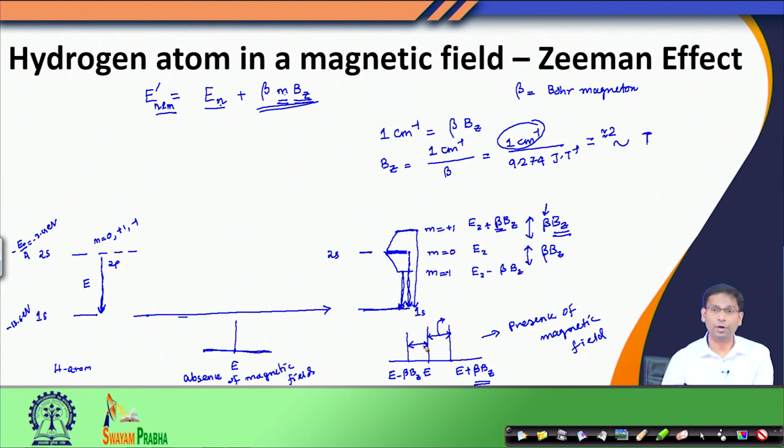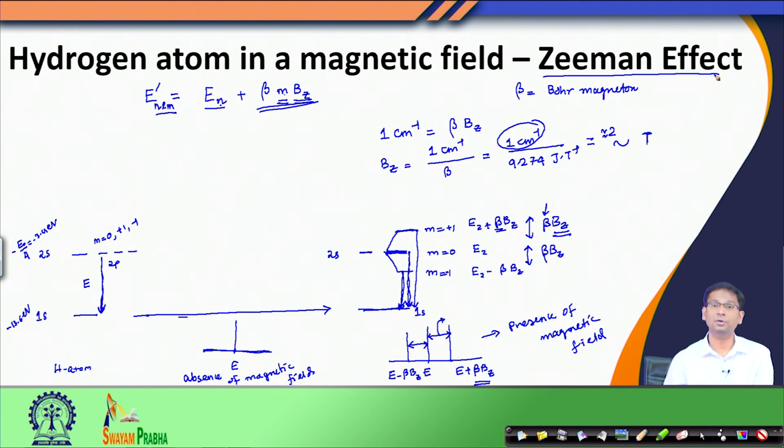So, what we learned in today's class is that with the correct formulation of the hydrogen atom, which is given by the quantum mechanical formulation that we carried out in the last few classes, we are able to explain the splitting of emission lines in the presence of magnetic field, known as the Zeeman effect.